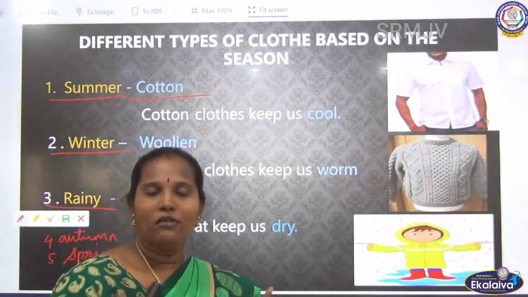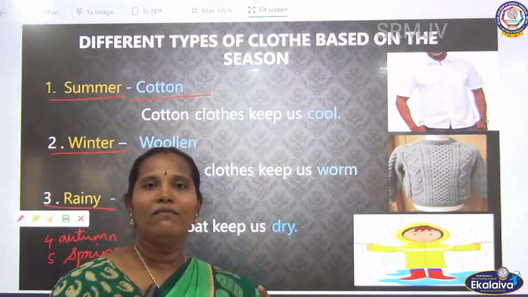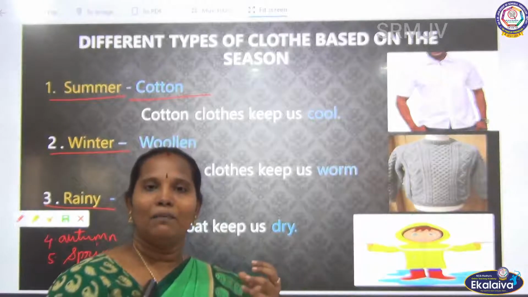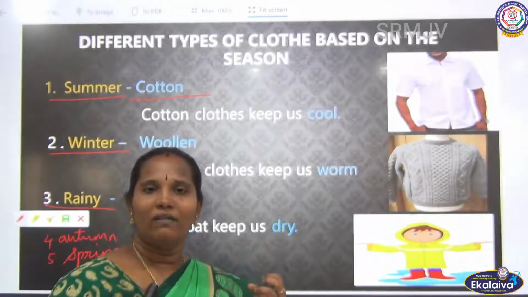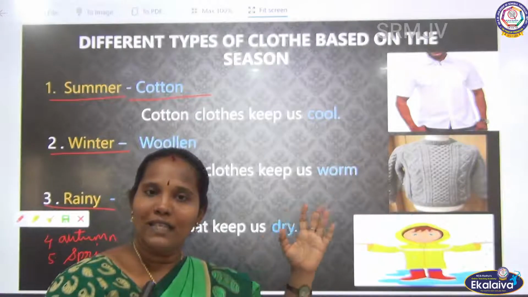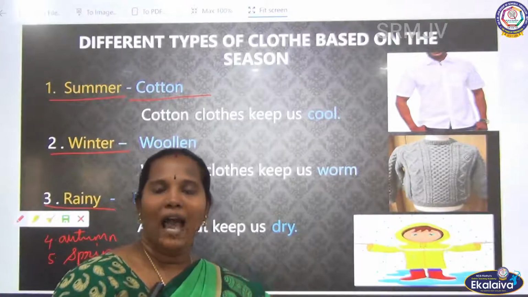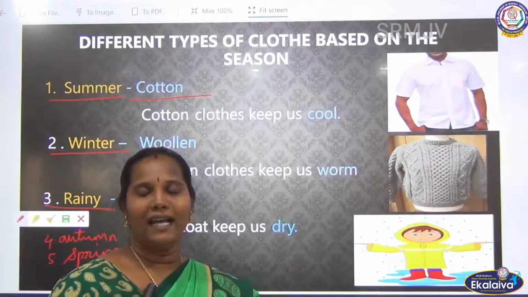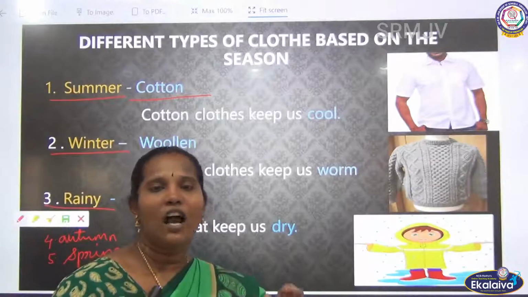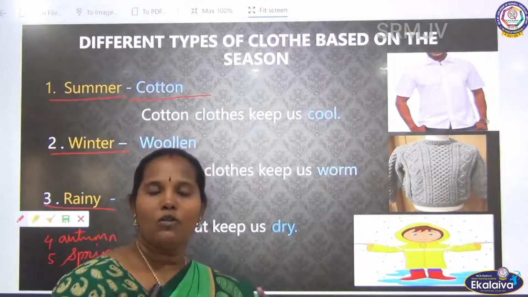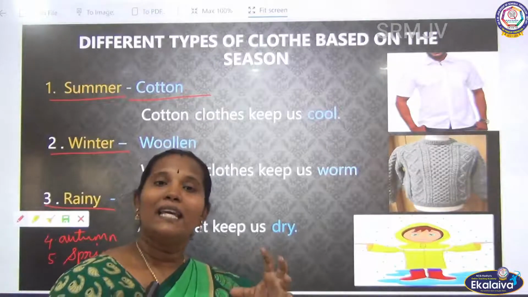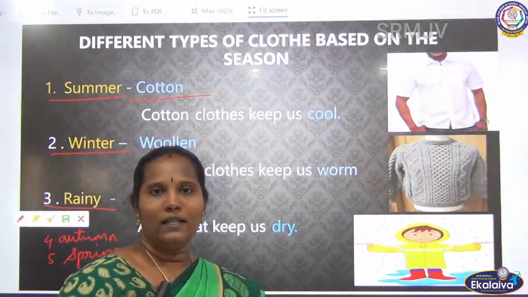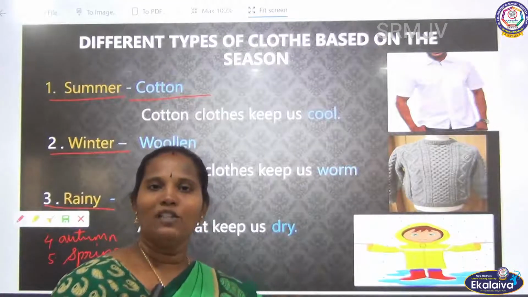If we use some other cloth, the sweat will stay back on the skin. The sweat makes some itches, some microbes can grow, so we will get skin diseases. Cotton cloth has absorbing capacity. Cotton cloths can absorb a lot of water, and cottons are very thin and soft. These soft thin cotton cloths can absorb all the sweat from our body. So our body may cool, isn't it? That's why we use cotton cloths during the summer.